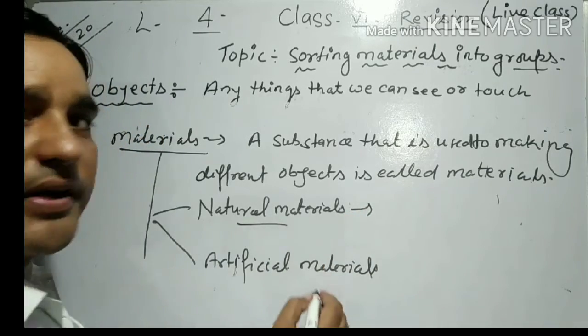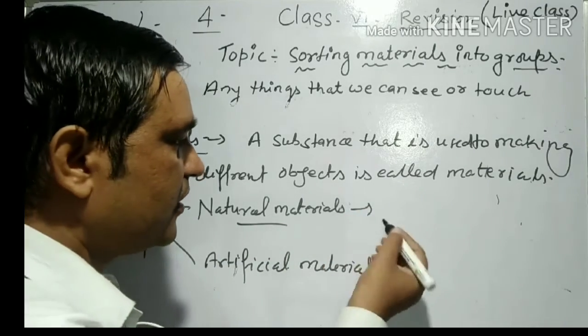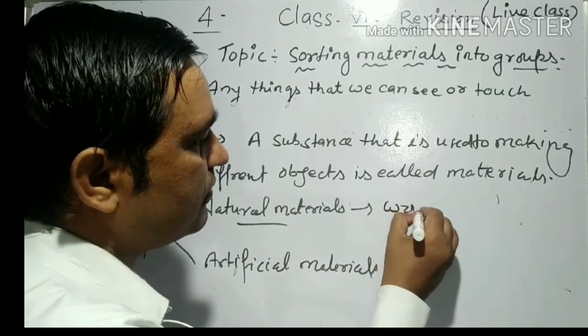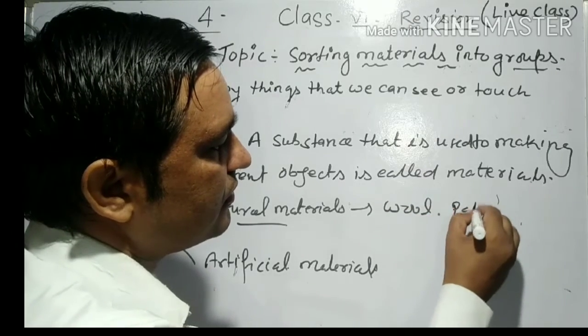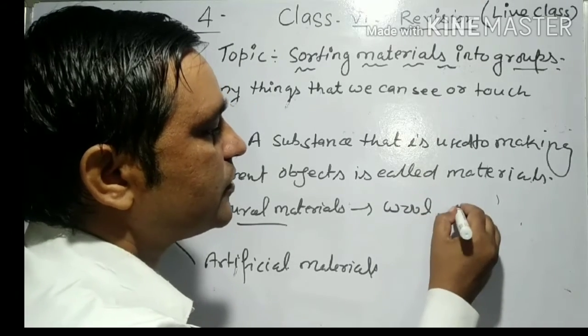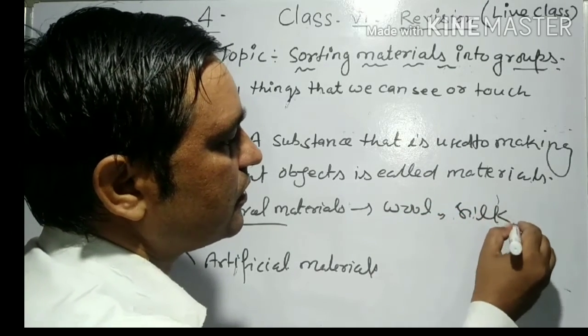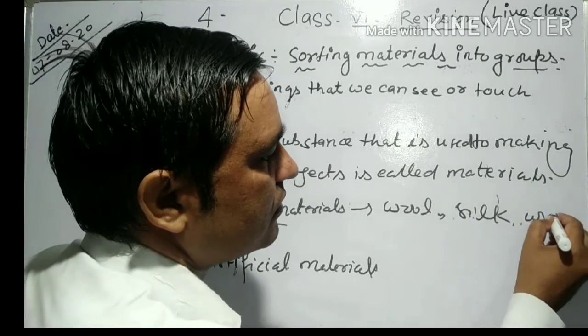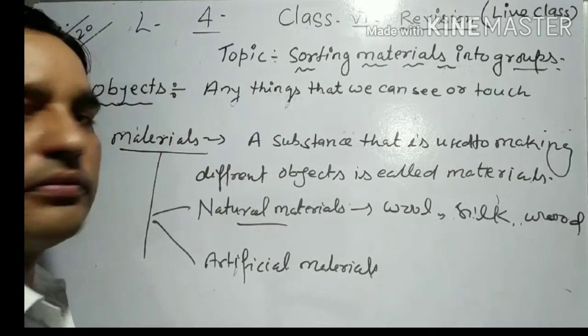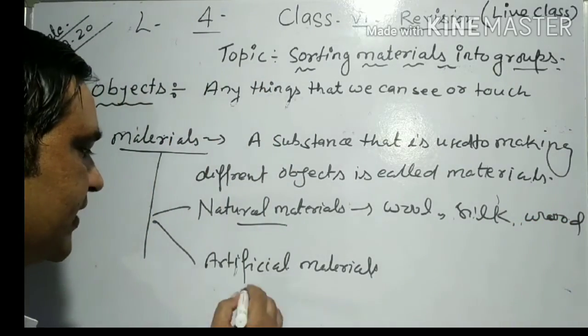Natural materials are obtained from nature, like wool, paper, silk, wood. These are obtained from nature and are known as natural materials.